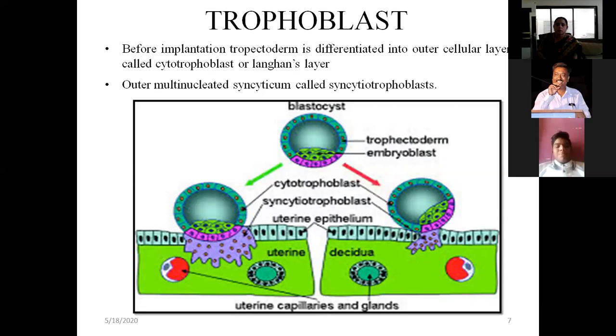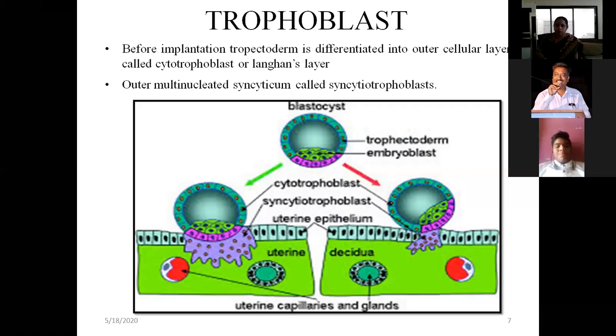So what are trophoblasts? Trophoblasts are the outer layer of flattened cells of the blastocyst. Where it gets implanted, it starts proliferating and develops into two layers: syncytiotrophoblast outer, cytotrophoblast inner. Then it forms finger-like projections, called villi.